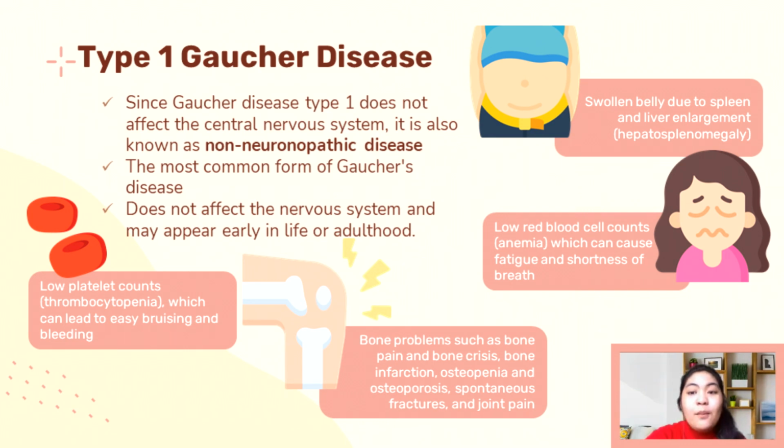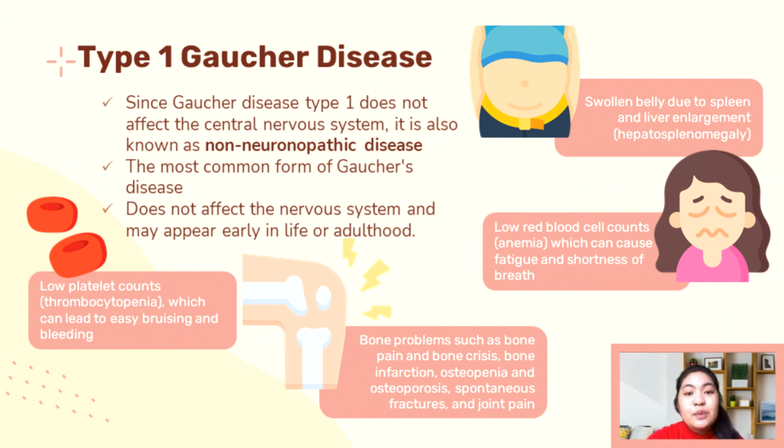Most individuals with Gaucher disease type 1 may experience swollen belly due to spleen and liver enlargement, or hepatosplenomegaly, low red blood cell counts, anemia, which can cause fatigue and shortness of breath. They usually have low platelet counts, thrombocytopenia, which can lead to easy bruising and bleeding. Affected individuals may also experience bone problems, such as bone crisis.